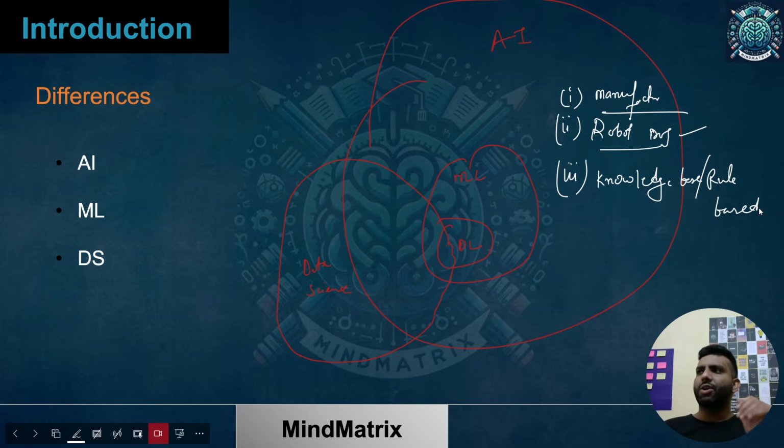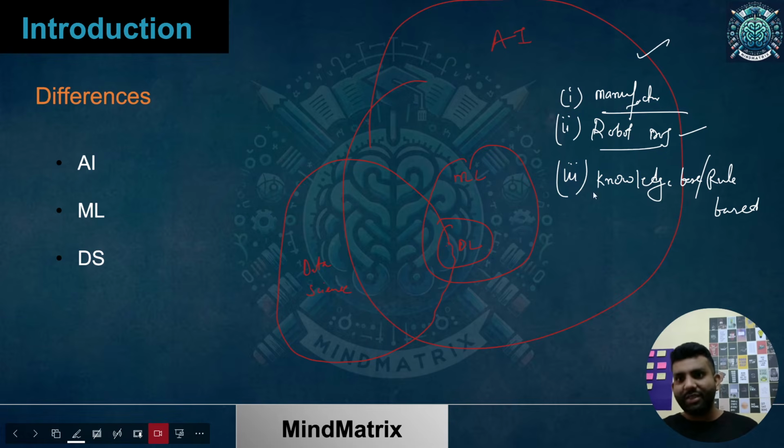For example, to tell whether a person is diseased or not. If someone is having, let's suppose, typhoid, there can be a number of symptoms we will discuss. A person can fill up the details that I have this symptom, this symptom, this symptom. Then on the basis of that, my system can tell whether you have the disease or not. Isn't it like a human doing the evaluation, as if a doctor was sitting in front of you and telling you, okay, you have typhoid? So that is a kind of system which is there in AI.